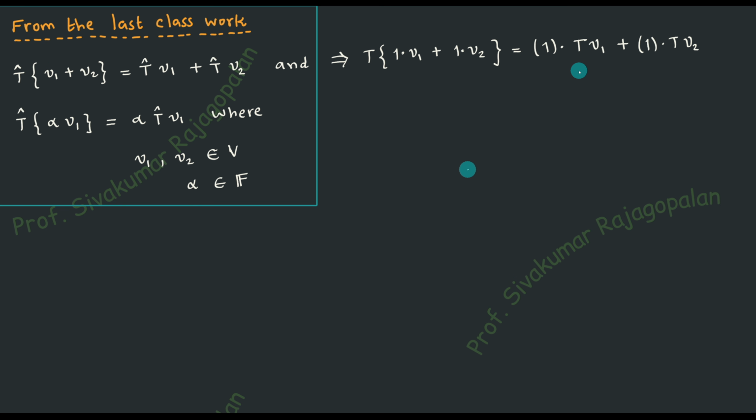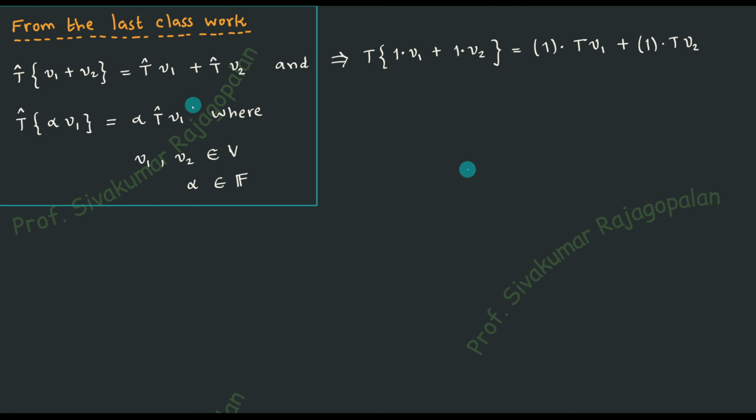Initially, when you are a first time learner, we would like to say explicitly that T is an operator, whereas v1 is not an operator, v1 is an element in the vector space. So just to make sure that you understand what is T and what is v1, we try to keep some kind of distinction by putting a hat on top of it. But once things are clear, there is no need for you to put any hat on this.